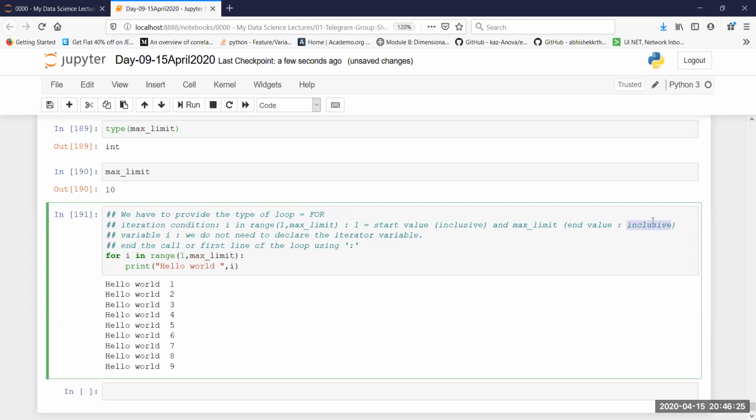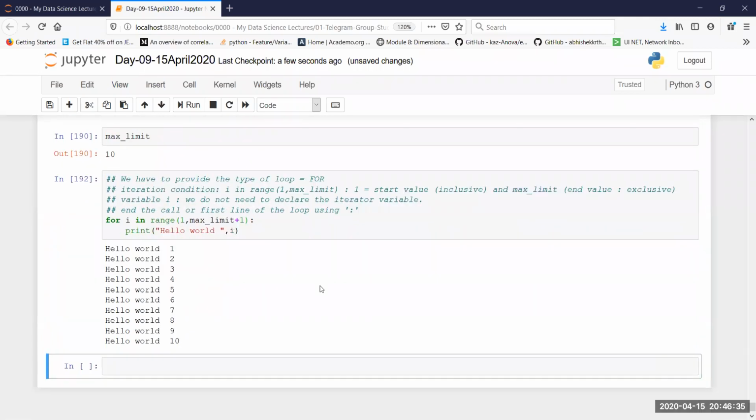So I'll just change this to exclusive. As you can see, it has gone only up to 9. It has not gone up to 10. If you want that to be inclusive, then you need to do a +1, in which case it is going to run for 10 times.